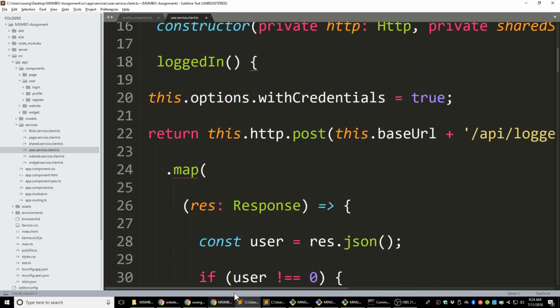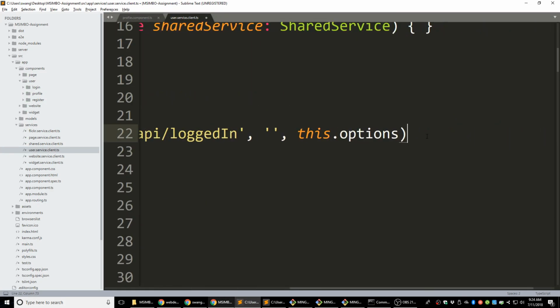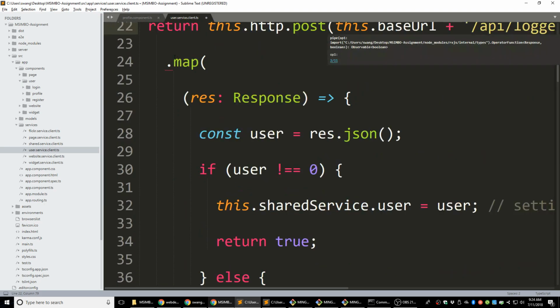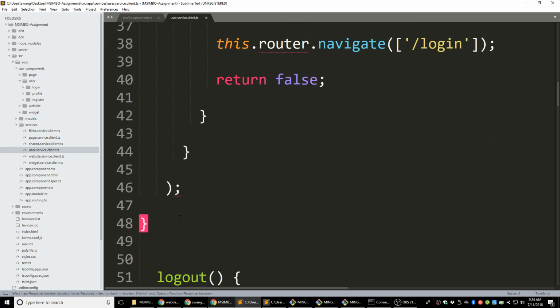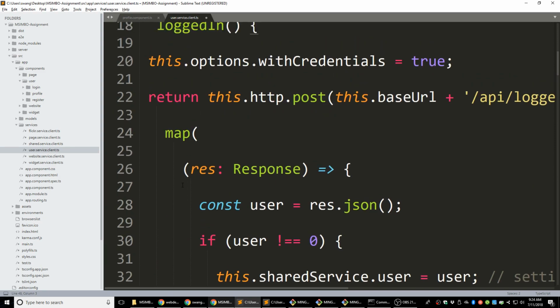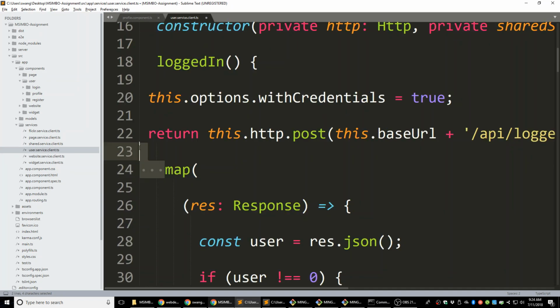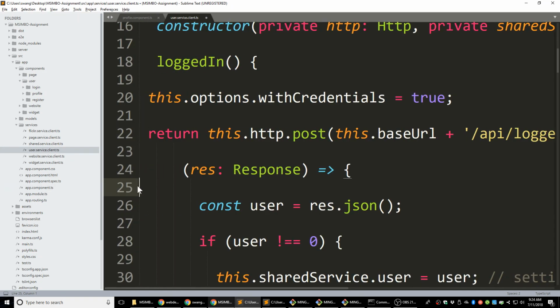Alright. And I think I need to add in a pipe here. Still using the old Angular 4. In Angular 6 we already put the map function inside the pipe. Let's fix the style of it.